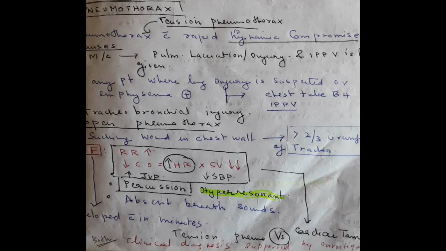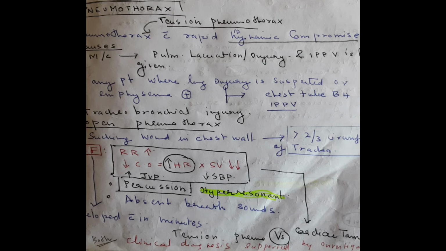So these are the clinical features, and due to increased air on percussion, we'll find hyperresonance, and also there are absent breath sounds. These clinical features will develop within minutes. That is why tension pneumothorax is an emergency.